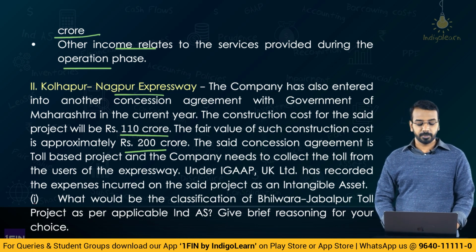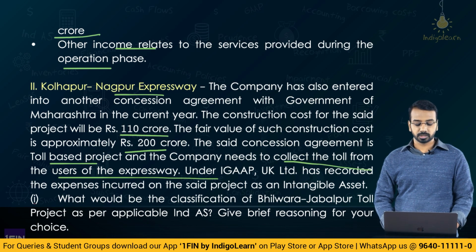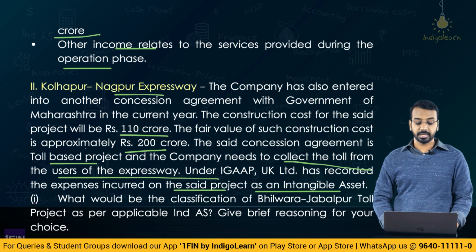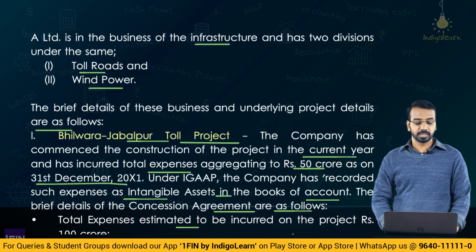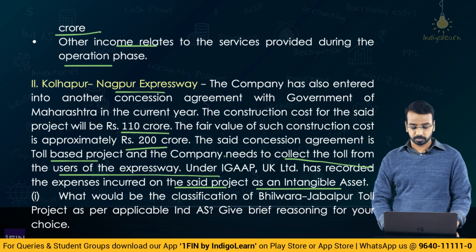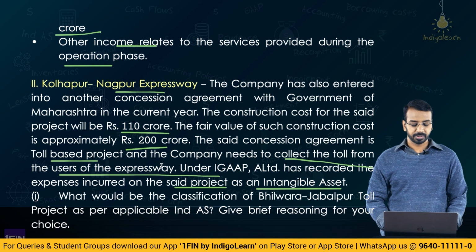The said concession agreement is a toll based project and the company needs to collect the toll from the users of the expressway. Under IGAAP, A Limited has recorded the expenses incurred on the said project as an intangible asset. So, here also intangible asset and here also intangible asset. It is not UK Limited, it has to be A Limited. I also did not read the question fully before typing here.